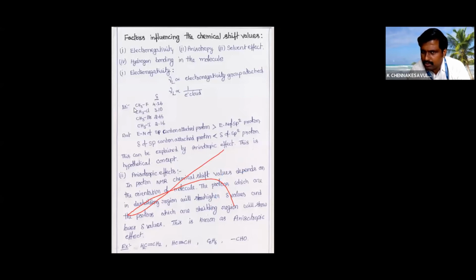Here you see the effect of electronegativity on chemical shift value, and the anisotropy effect. This is a purely theoretical concept to explain the chemical shift of sp2 and sp carbons. Normally we would expect chemical shift values to be in one order, sp3, sp2 and sp, but it is not like that. sp2 goes towards the higher side because of this anisotropy concept.